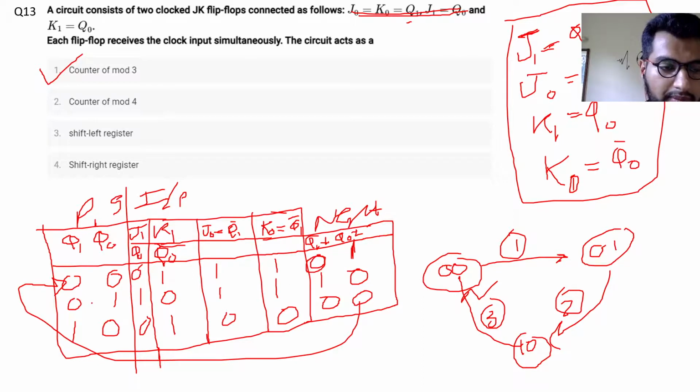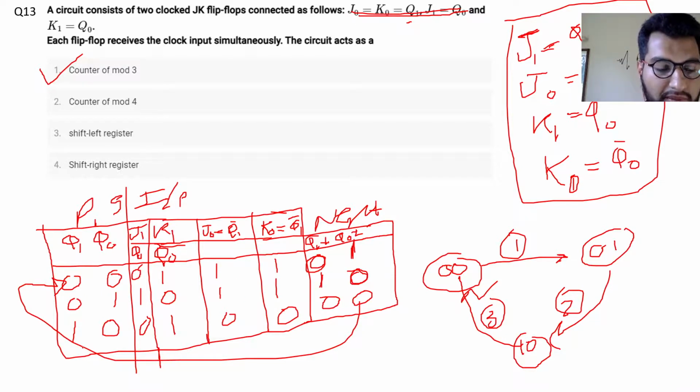Then 0 1 will become my next present state, and my J1 K1 will be 1 0 as per this combination, and my J0 K0 will be 1 1. For 1 1 toggling will happen, so if it was 1, it will become 0. And for 1 0, it will be set, so it will become 1. That gives 1 0.